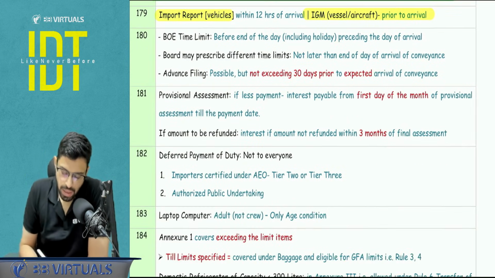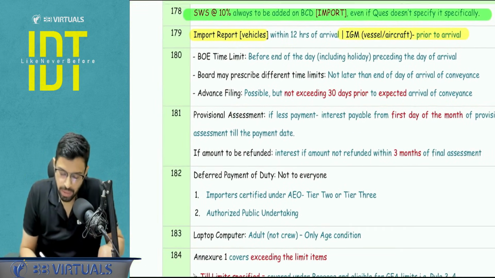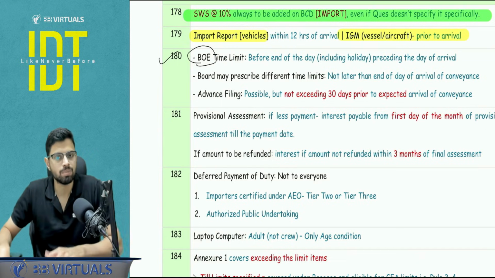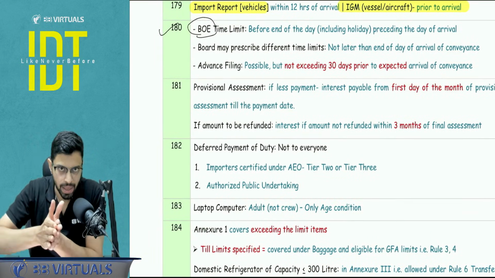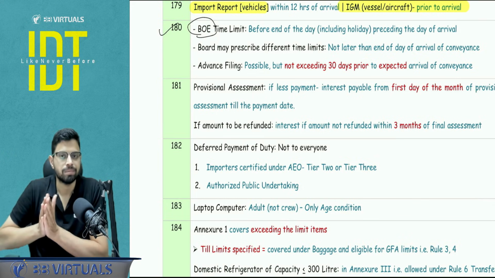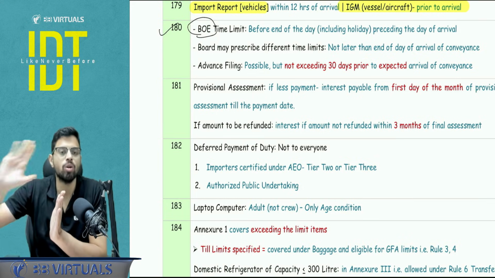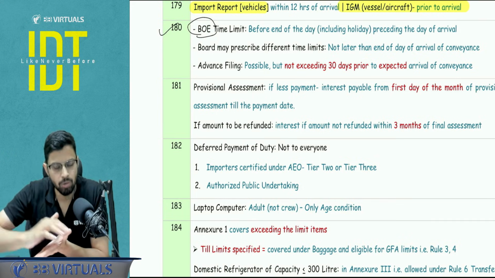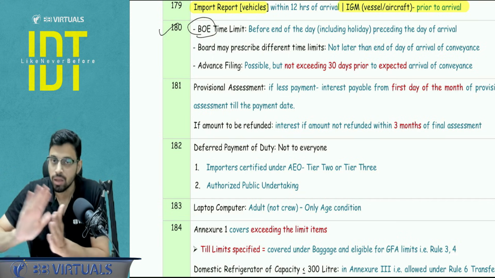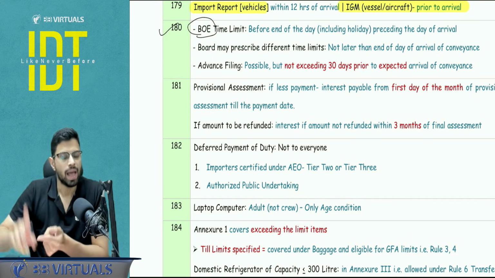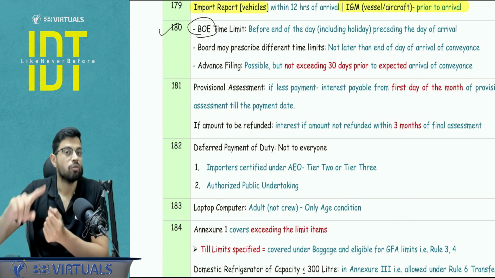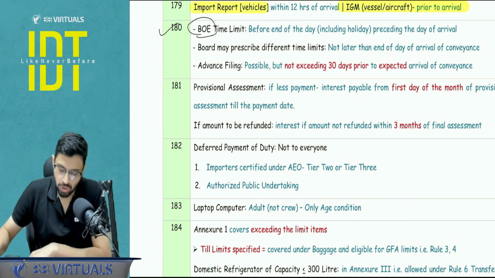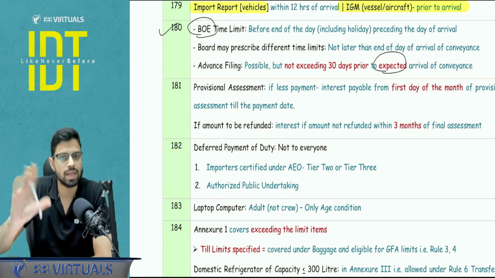Next, basic filing limit of the bill of entry, very important. What is bill of entry? It is the basic assessment document. The primary time limit is you have to file it before the end of the day, a day before the arrival, and this will include the holiday. In the second line you will write, the board may prescribe a different time limit, not later than the end of the day of arrival, and advance filing is permitted but not more than 30 days from the expected arrival. Here you will use the word expected, so maybe 1-2 days here and there it is possible.